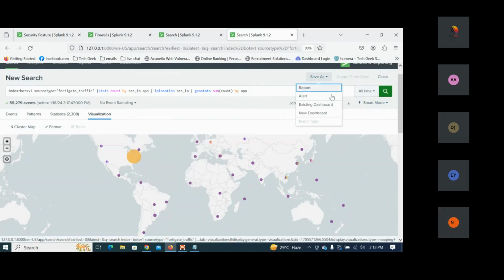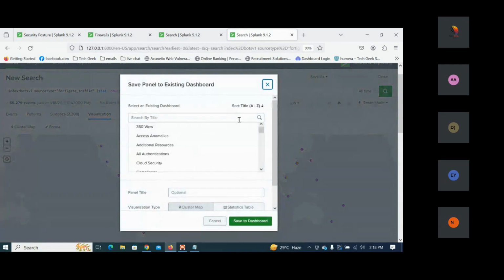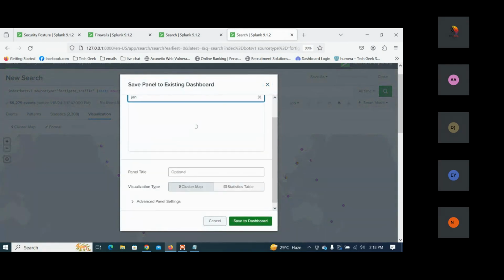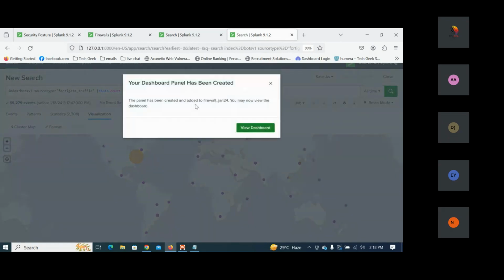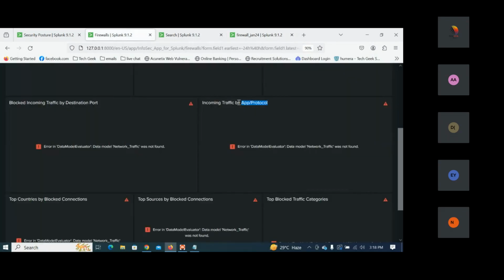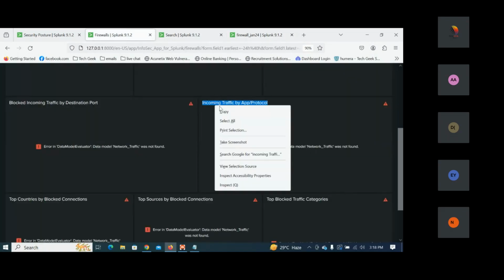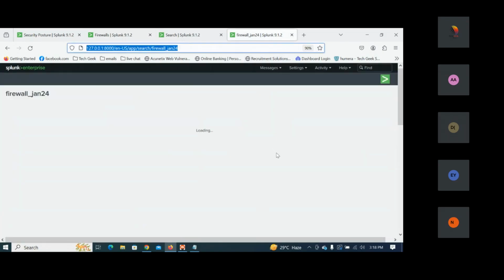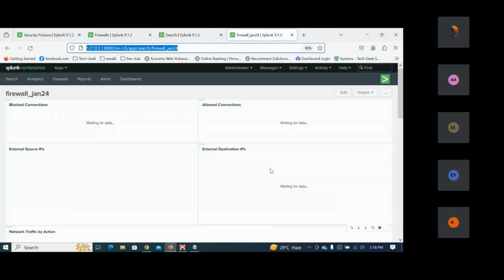So I can save this, save as existing dashboard. Here I can see the firewall dashboard. Save this, view this. We have taken the incoming traffic by app and protocol here. So let's do this.